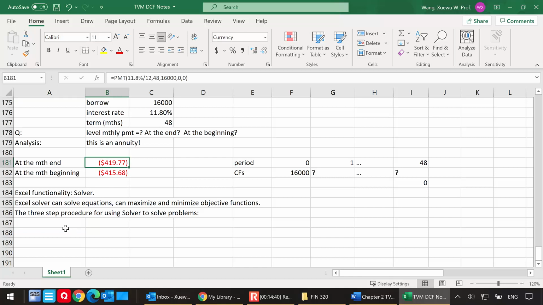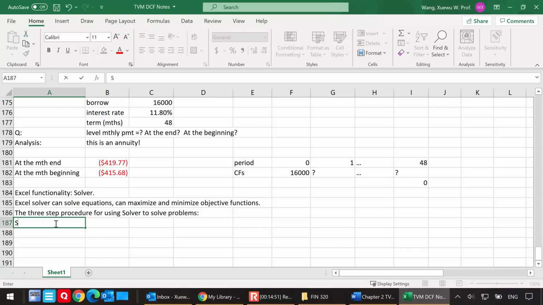So now we can focus on the solver usage itself. I'm going to share with you my 3-step procedure for using solver. Step number 1, take a guess of the month's end payment.